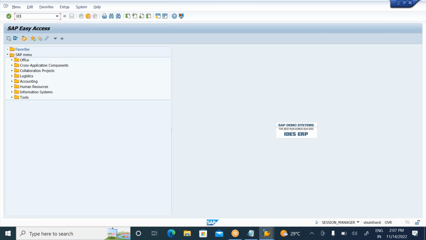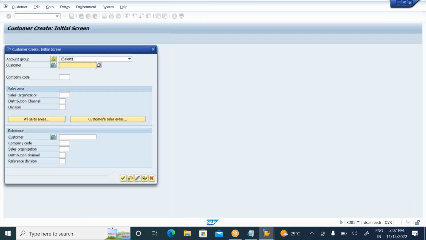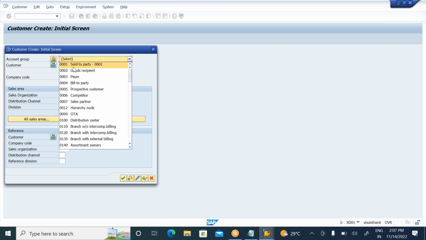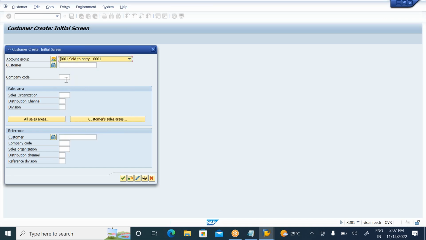Simply, I need to go to XK01 to create a vendor master and XD01 to create a customer master record. For the vendor master also we select the account group, right? Here also we need to select the account group as 0001, sold-to party, and which company code? I'm using company code 1000. And what is my sales area? Sales organization is 1000, distribution channel 10 and division 00. The customer number the system will give you, don't worry. Simply click on continue.